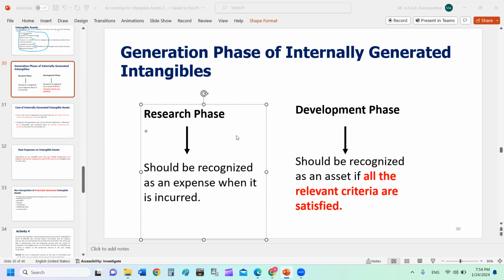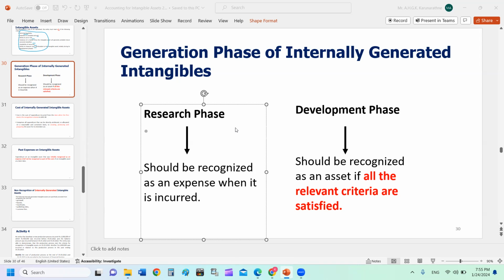Or else sometimes you may be granted an intangible asset from a third party. Let's say the government granted you a license, then how to treat the intangible asset in a scenario like that. Then our main concern is how to treat an intangible asset which is generated internally, which is built up internally, which is developed internally.